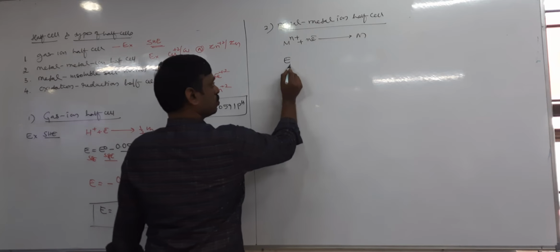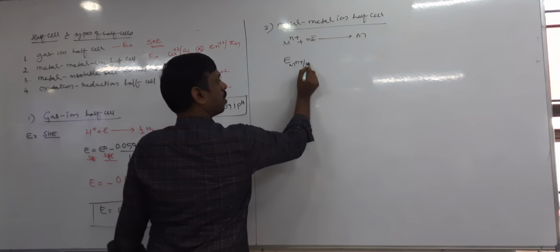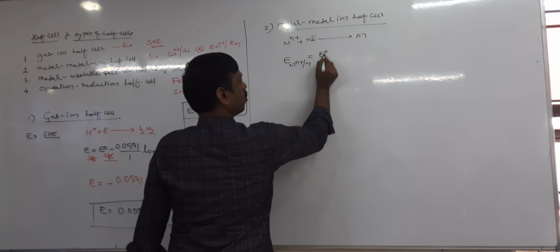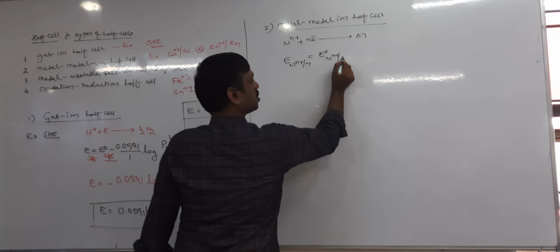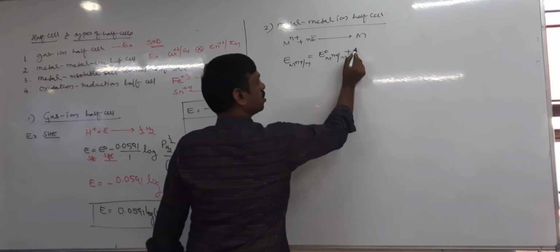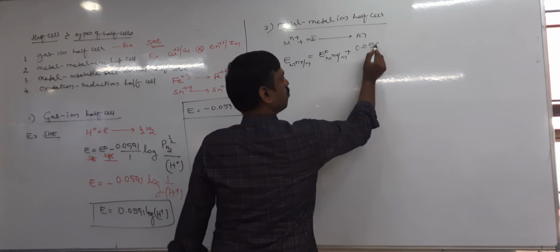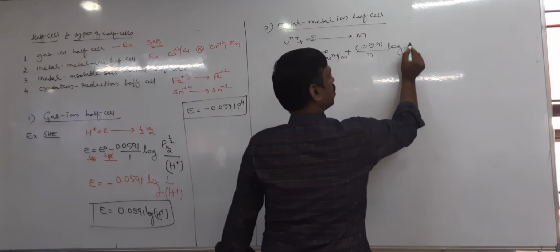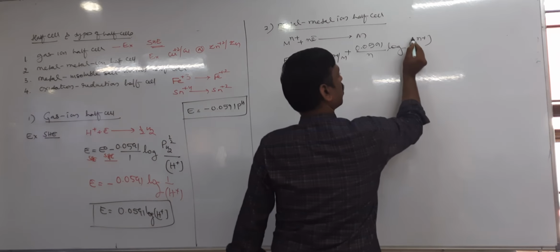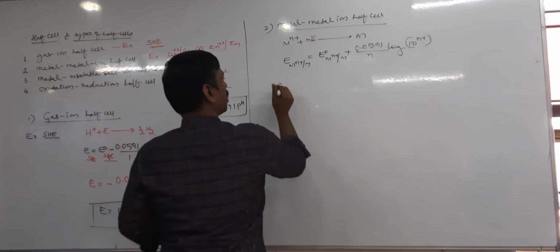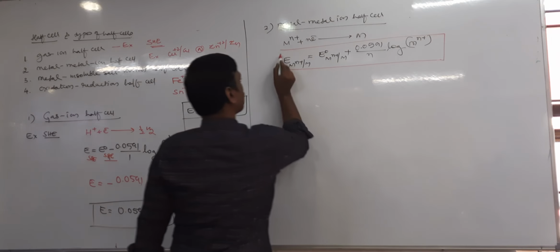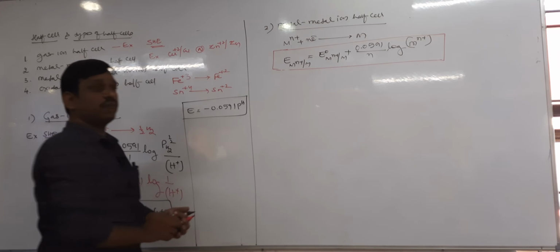E Mn+/M equal to E naught Mn+/M plus 0.0591 by n log, concentration of Mn+. It is metal ion electrode.